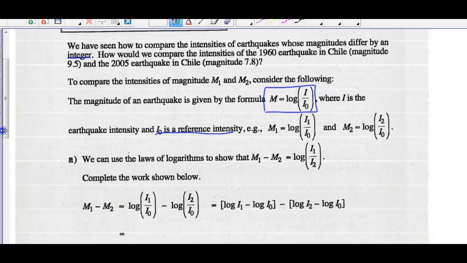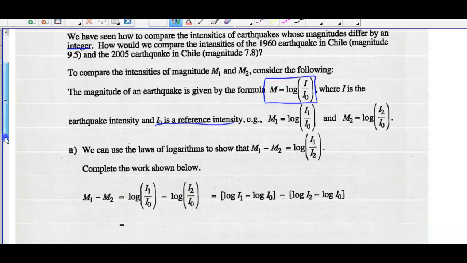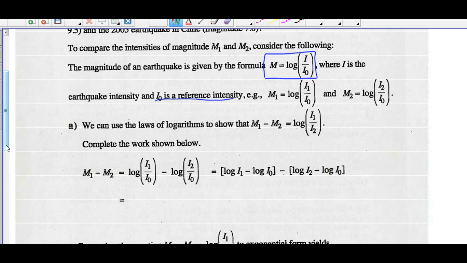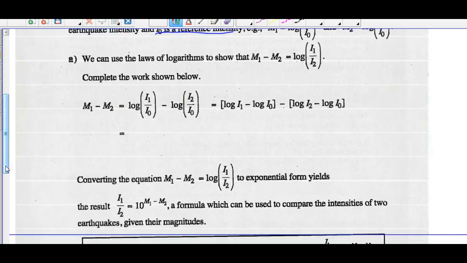So the magnitude of earthquake 1 would be M1, magnitude of earthquake 2 would be M2. We can use the laws of logs to show that magnitude 1 minus magnitude 2 should equal the log of intensity 1 divided by intensity 2. So the laws of logs, which we already know.